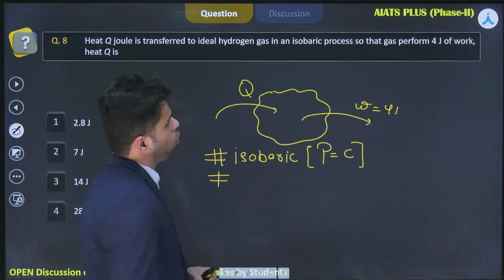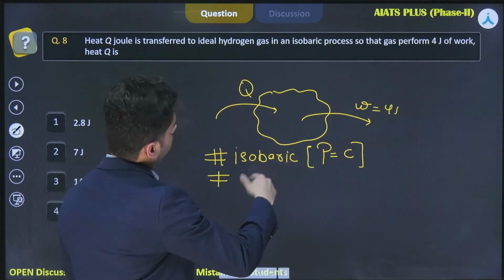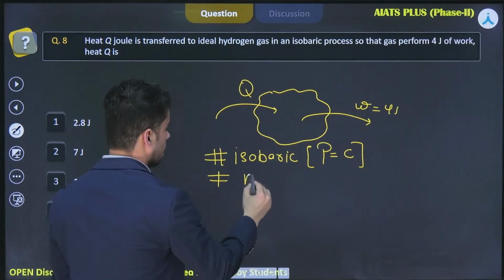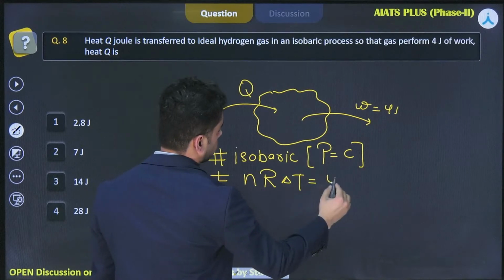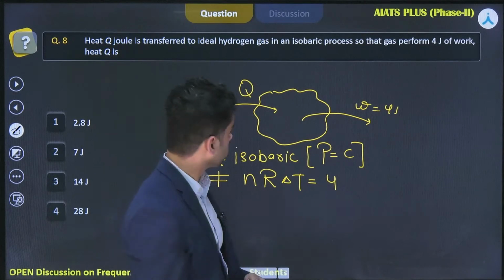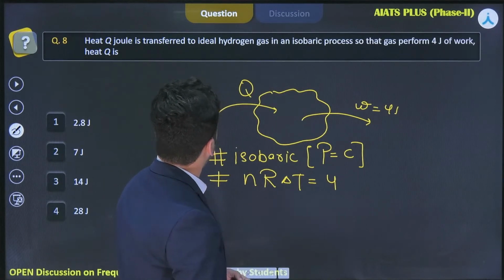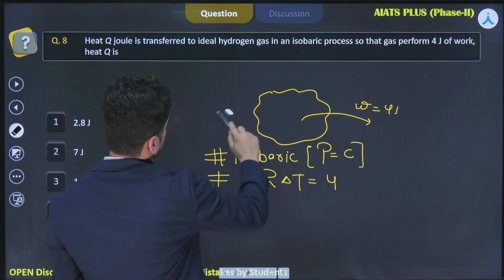Now let's go back to the problem. Our problem says that 4 joule of work is done by the system. So I can write that nR delta T is equal to 4. I'm not taking this sign because work done on the system will be taken as negative. Okay, so this convention is a little bit wrong.